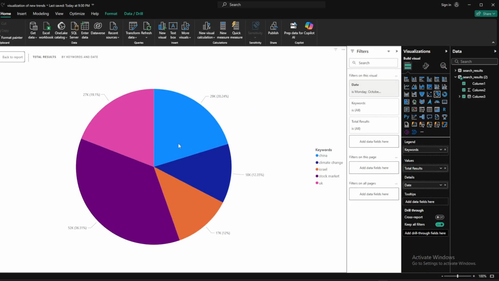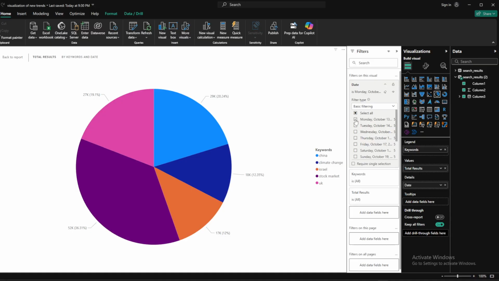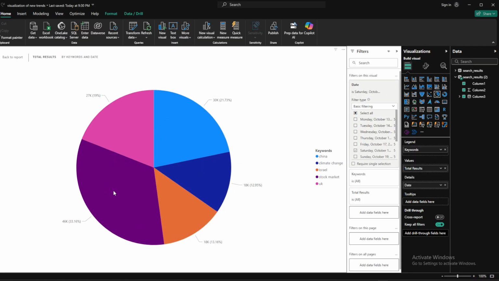And here's a pie chart. This is already being filtered by day. Basically, it shows what was predominantly the most popular. Clearly here it was the stock market. Here's a little tip, a little spoiler for you: it's always the stock market. But yeah, you can see the percentage of which one actually was the most popular.